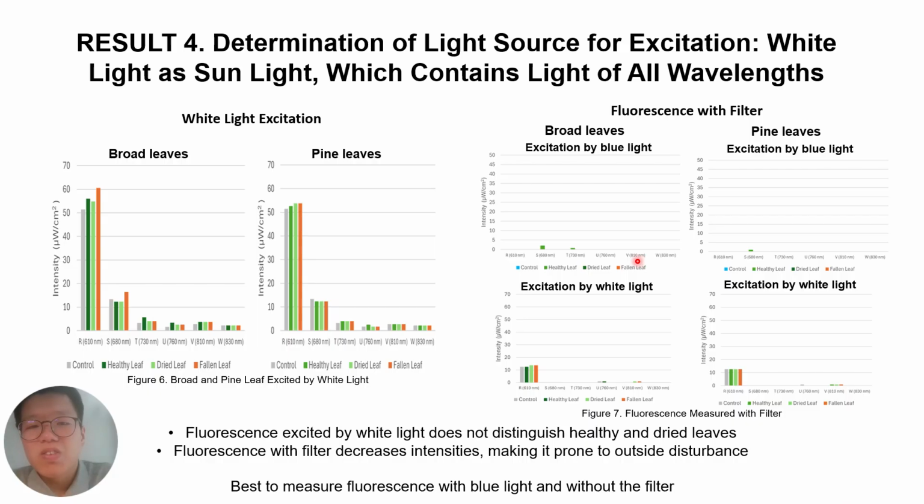It was attempted to measure fluorescence with white light and with a bandpass filter, but the white light did not really distinguish much between healthy and dry leaves, and the filter reduced fluorescence intensities by a lot, making the data prone to outside sources of light at that spectrum, such as sunlight. Therefore, it is best to measure fluorescence with blue light and without the filter.